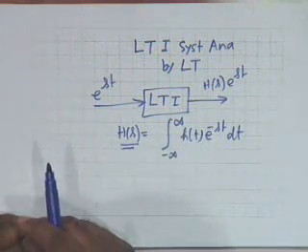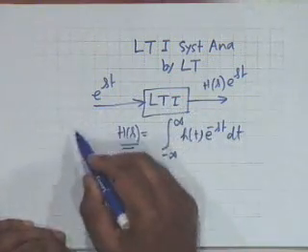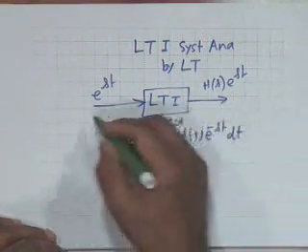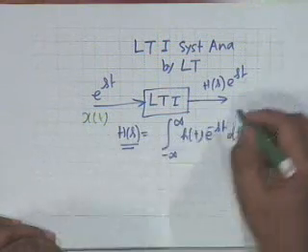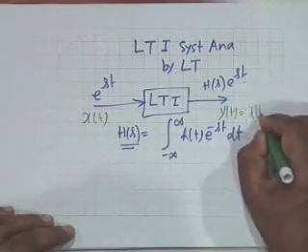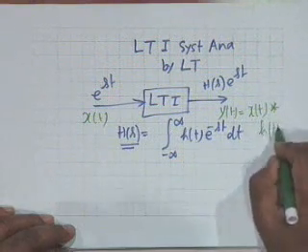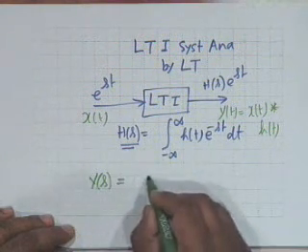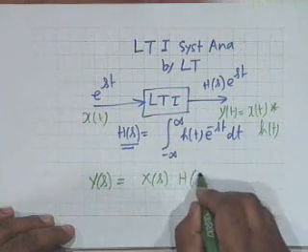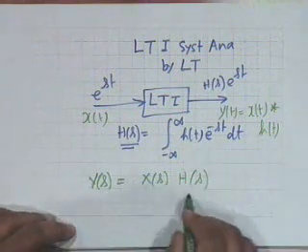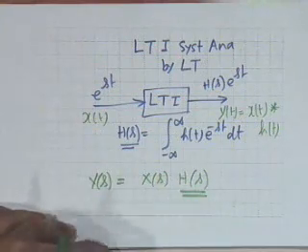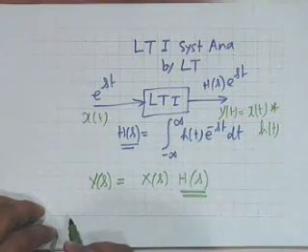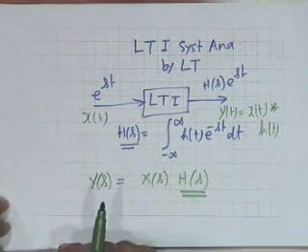the unit impulse response. In other words, if we know x of t, then by convolution you know that if instead of e to the st the signal is a general signal x of t, then the output y of t should be x of t convolved with h of t, and therefore the output transform Y of s, by convolution theorem, should be simply capital X of s times H of s. That is, if you know H of s, if you know the Laplace transform of h of t, then you know the response to an arbitrary signal, and that is the major use of Laplace transform.